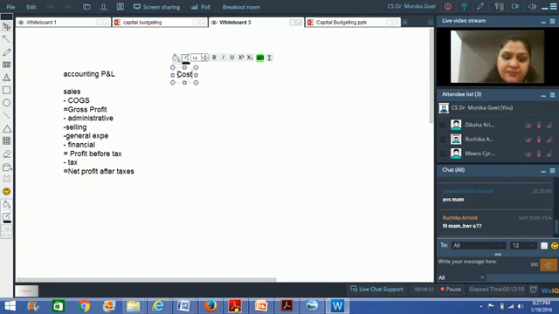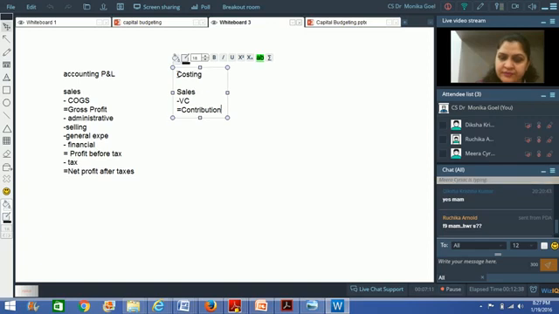When you make a statement from the perspective of costing, what do you write? You write sales minus variable cost. What do you get? It is equal to contribution. I hope you're familiar with these concepts.